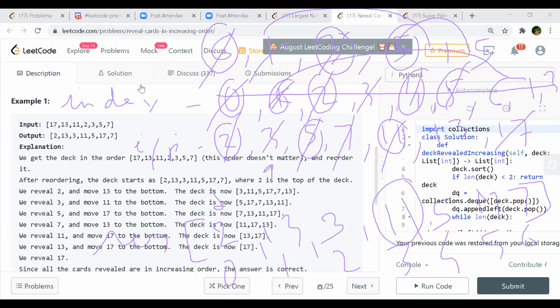So why is that? Because we keep on shuffling those cards, whatever cards we have on the deck, we keep on pushing them backside, right? So that is why the order changes.